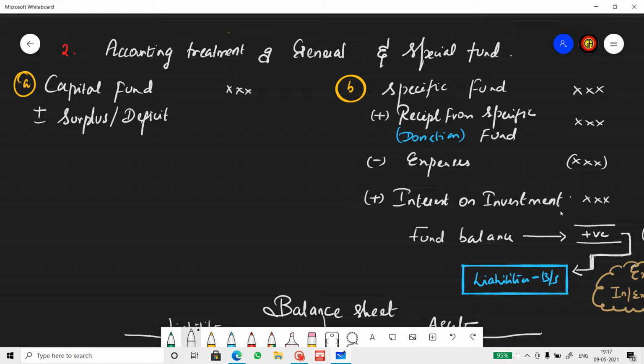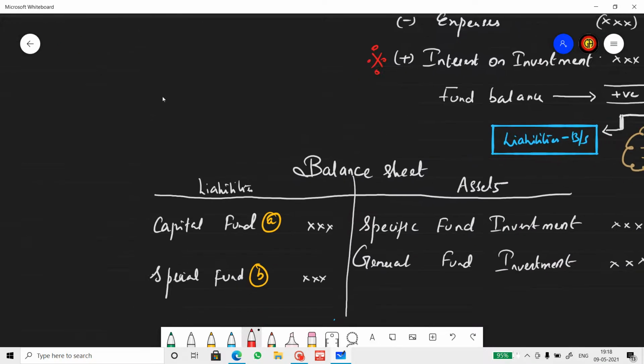This is the most important and the key area here. If a special fund amount is invested and we get any interest, the interest should be added to the special fund. But if there is a general fund and the amount has been invested, interest on such investment will not be added to the capital fund. Instead, it will be shown as an income in the income and expenditure account. Please note it down, it's a very important adjustment.